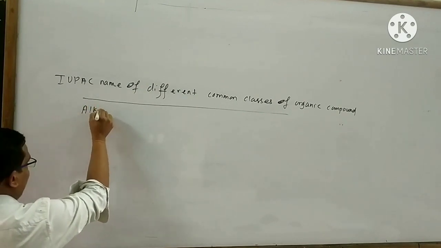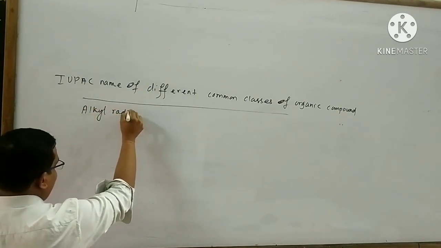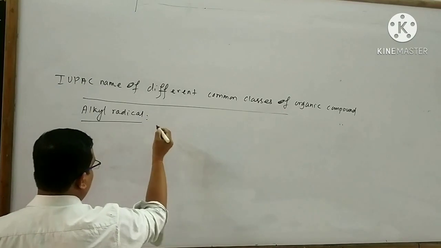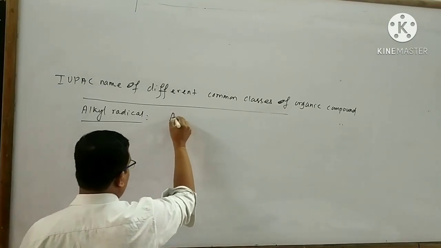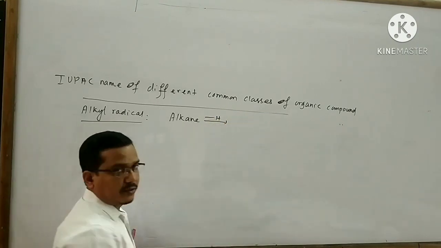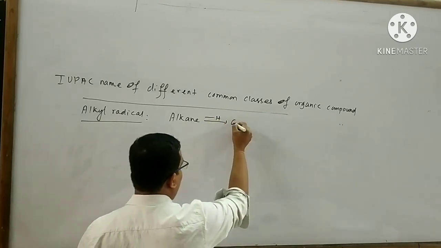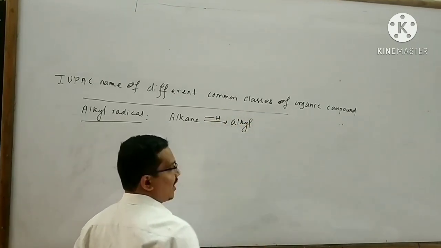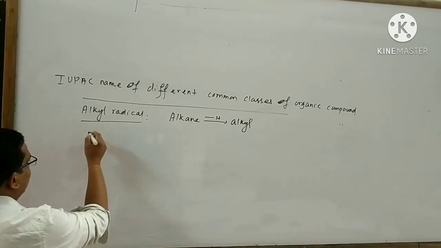Next is alkyl radical. When one hydrogen atom is removed from alkane, then alkyl radical is formed.